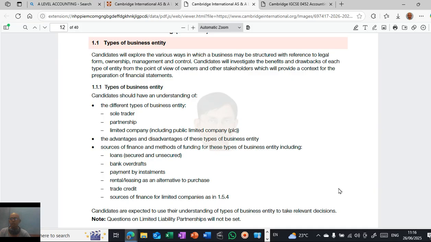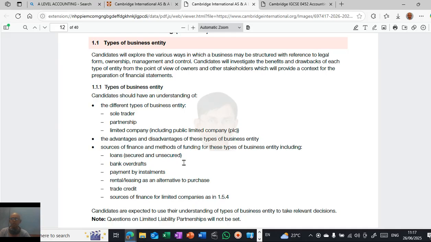In each level you will be asked questions. You need to understand the advantages and disadvantages of sole trader, partnership, limited company, and sources of finance and methods of finance. What are the advantages and disadvantages of sole trader vis-a-vis partnership, partnership vis-a-vis limited company, sole trader vis-a-vis limited company.